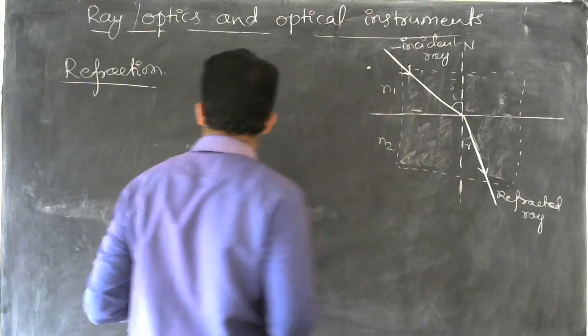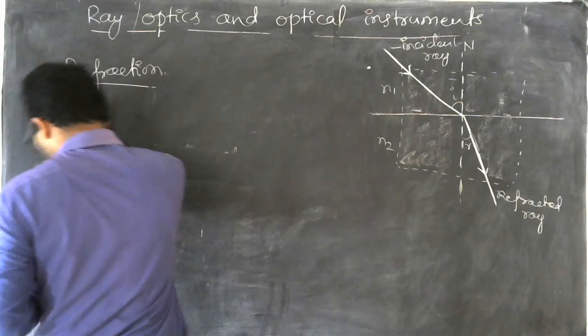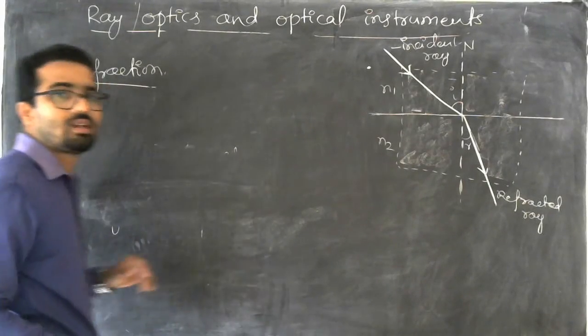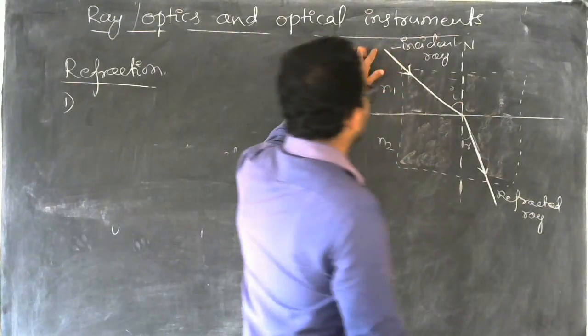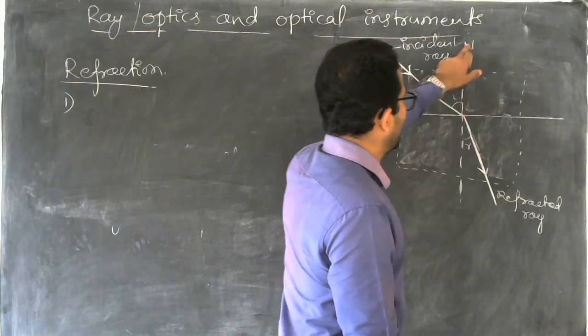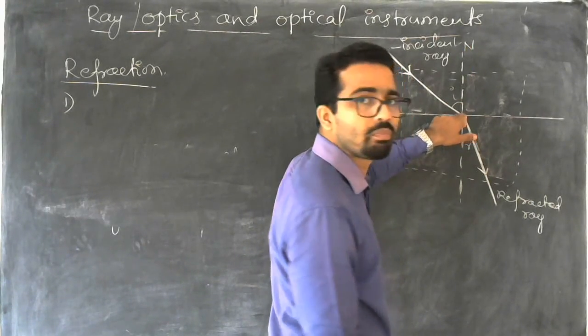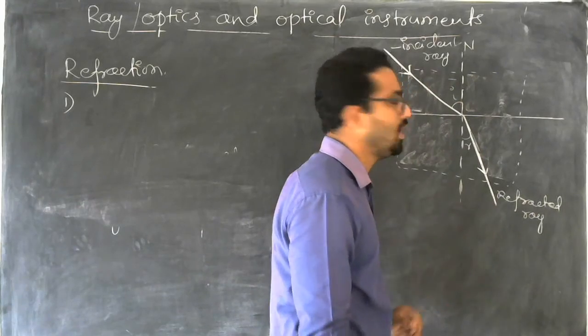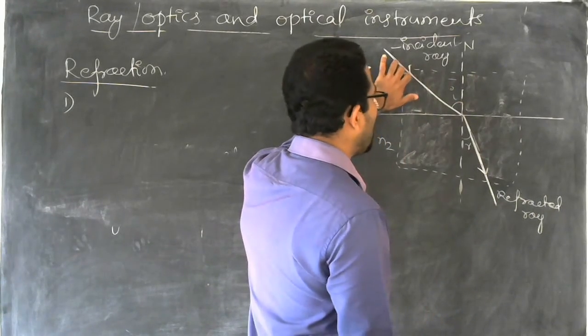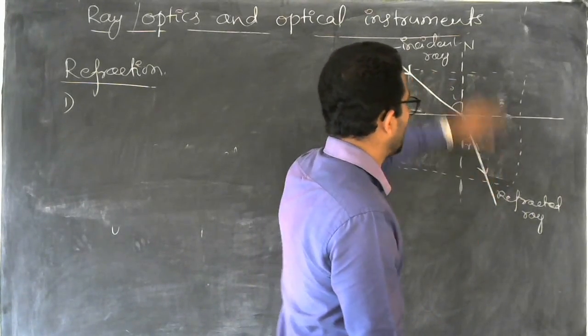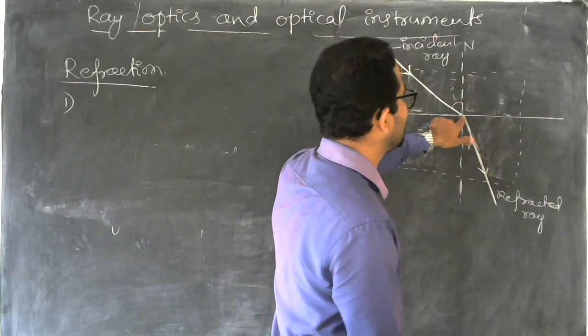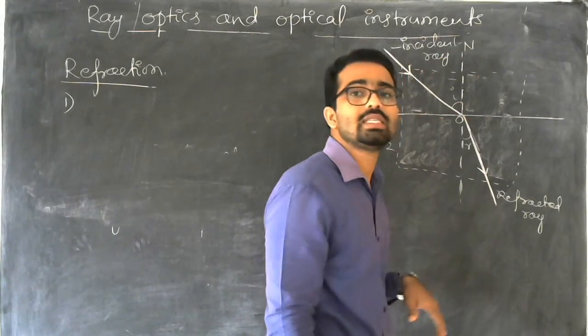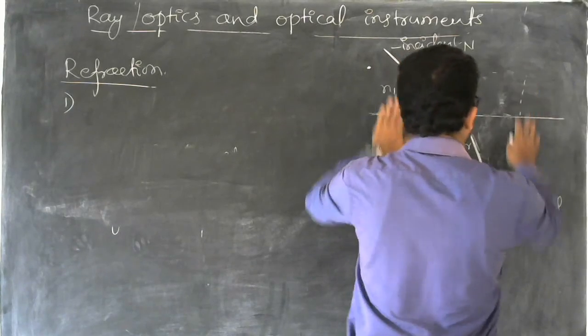Let me write the law over here. First law states that the incident ray, and this is the normal and this is the refracted ray. So the incident ray, refracted ray and the normal at the point of incidence lie in the same plane. See, I have drawn a plane here.